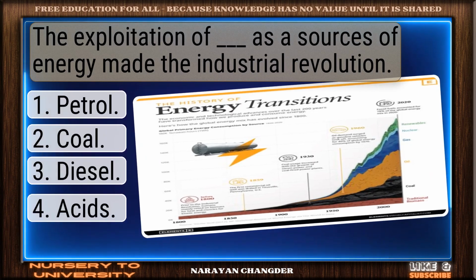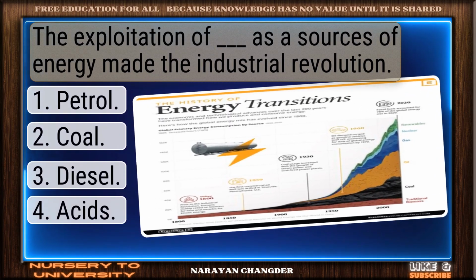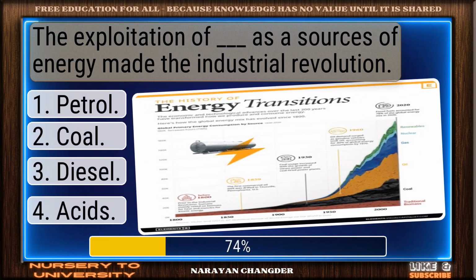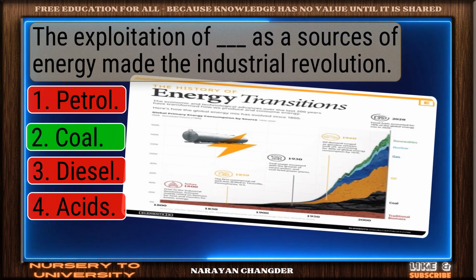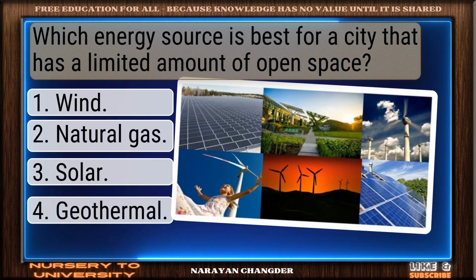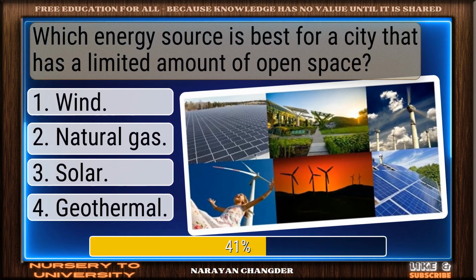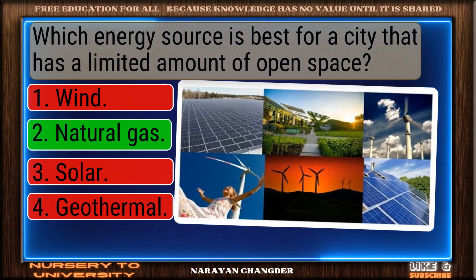The exploitation of dash as a source of energy made the Industrial Revolution. Well reasoned. Coal is correct. Which energy source is best for a city that has a limited amount of open space? You're right. Natural gas is correct.